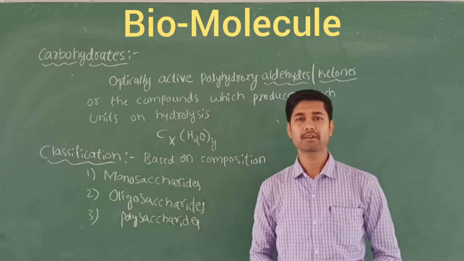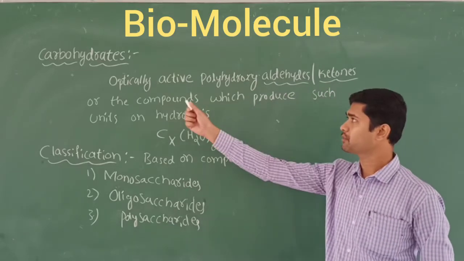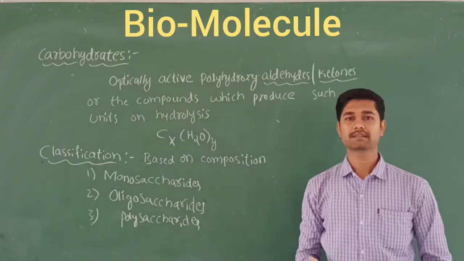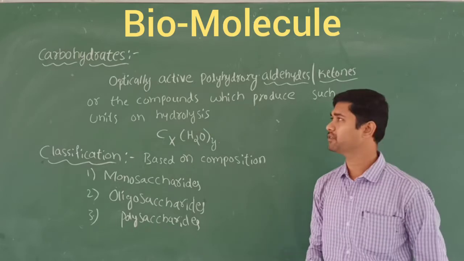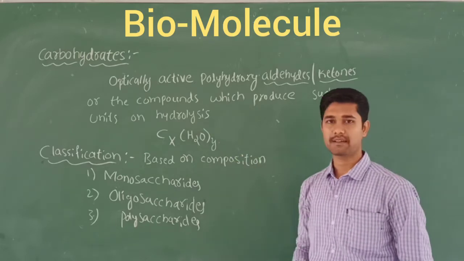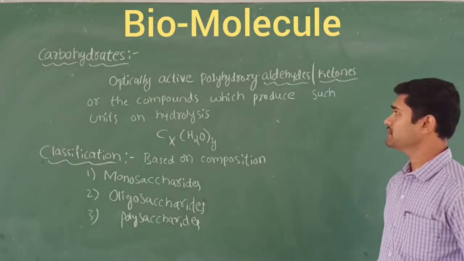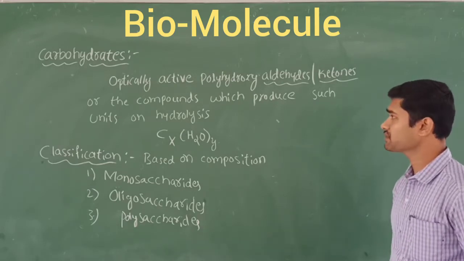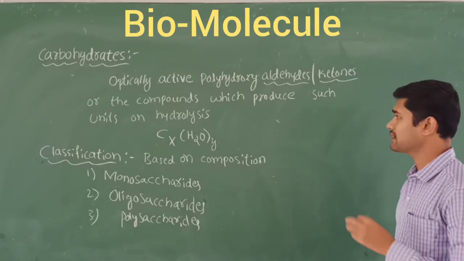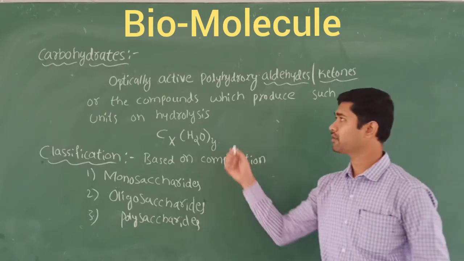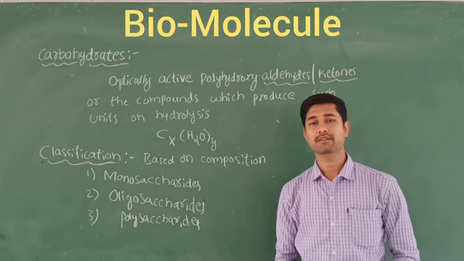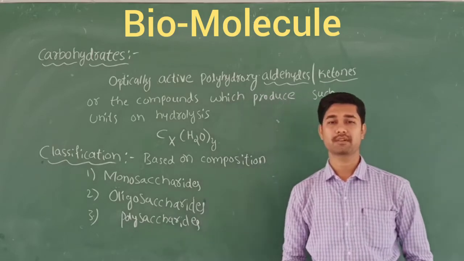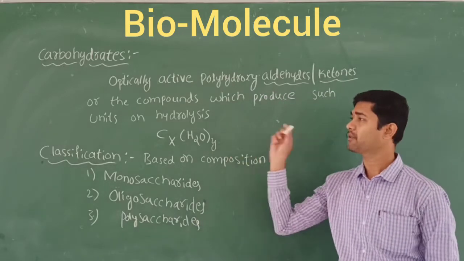In that, first we are going to discuss carbohydrates. These are also called saccharides, and generally they are sweet, which is why we call them sugars. Let's take a definition for carbohydrates. These are optically active polyhydroxyaldehydes or ketones, or compounds which produce such units on hydrolysis. Examples are glucose, galactose, maltose, sucrose.